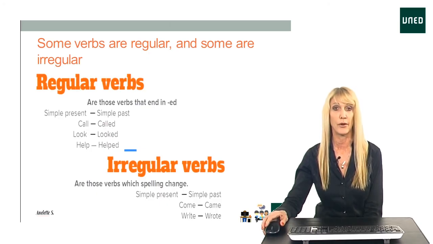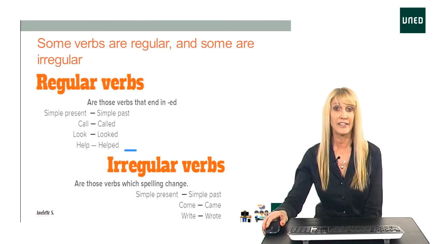So for example, call becomes called, or look becomes looked. Help becomes helped. Do you notice the sound of the ed? Sometimes it changes depending on the word. So it doesn't always sound like ud. When I said looked or helped, it sounds like T actually, but it's written with ed.